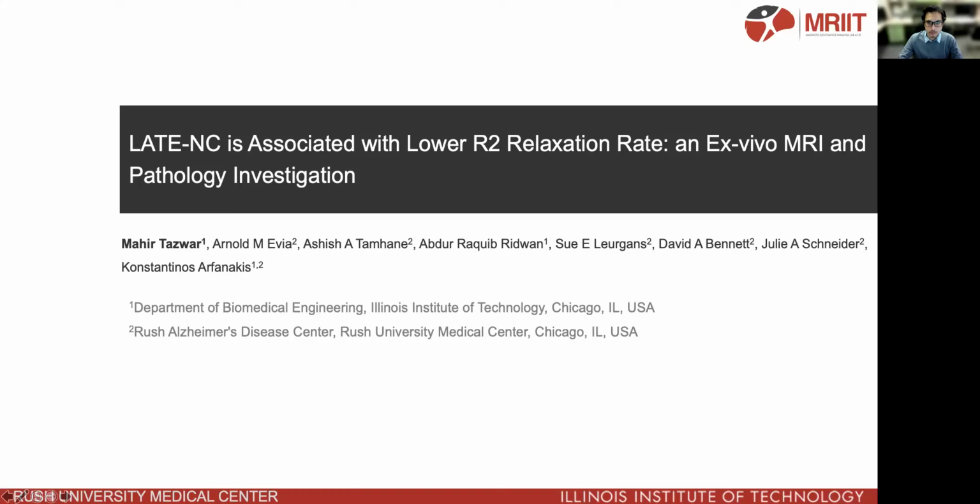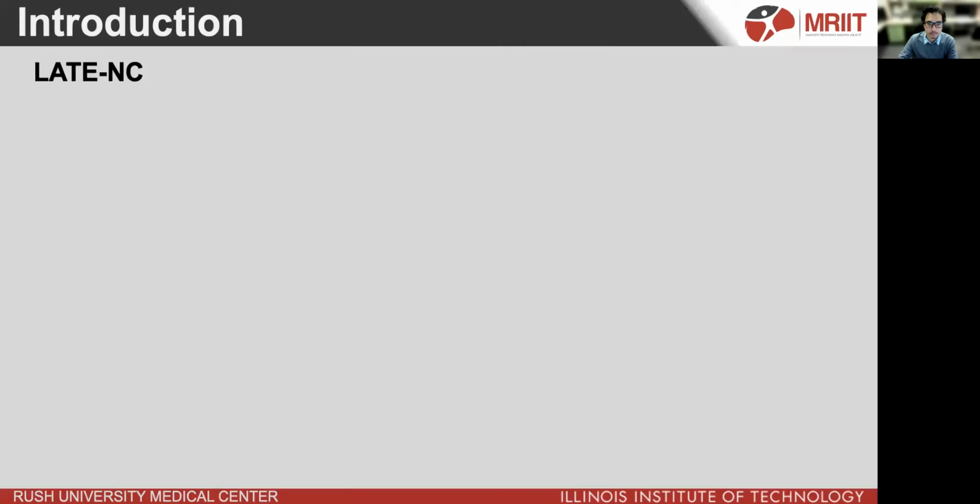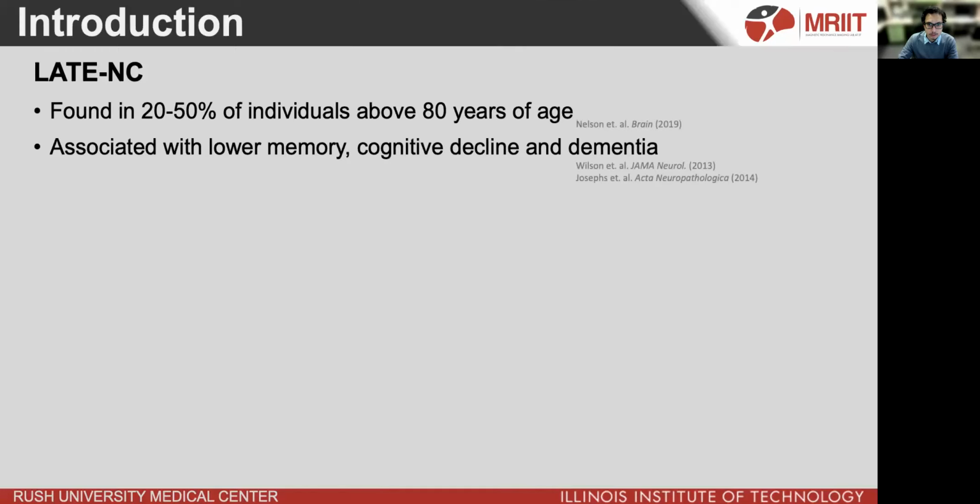Welcome. I'm Mahir Tazwar. In this presentation, I'm going to talk about the spatial association of the transverse relaxation rate R2 with latency. Latency is a neurodegenerative disorder of the aging brain. It has been associated with lower memory, cognitive decline, and increased likelihood of dementia.